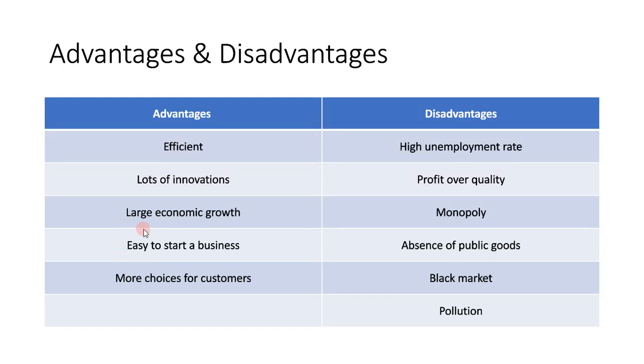Not really, but because this is a traditional free market economy, like an original one. With the more advanced one, the government does interfere a bit to prevent unfairness, but for the original free market economy, it's easy to start a business because nothing will interfere. And of course, more choices for customers, because there are more private businesses, so the customers get to choose more instead of just having to buy from the government, which doesn't open a lot of stores or a lot of variety.